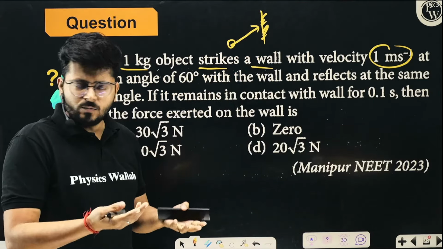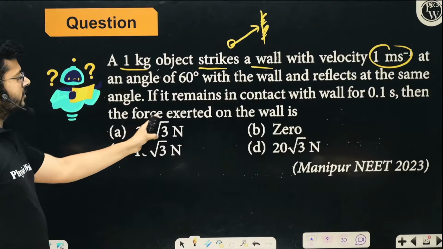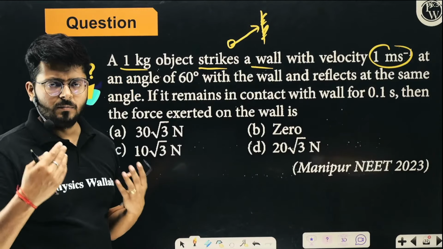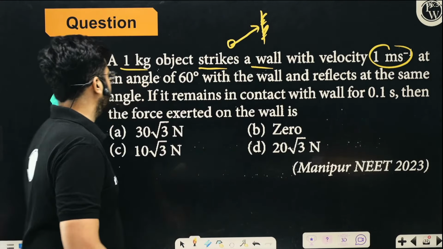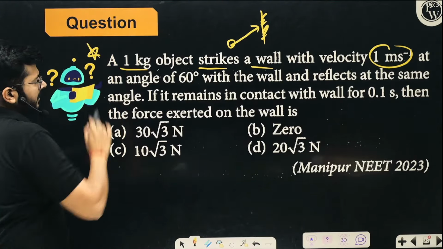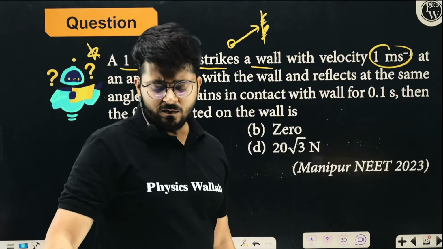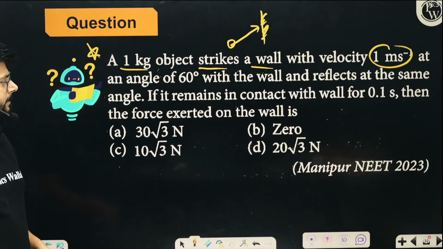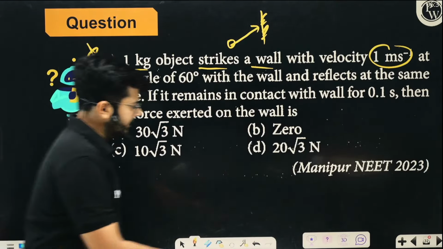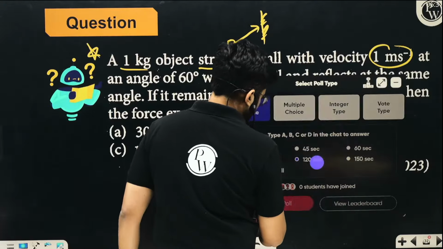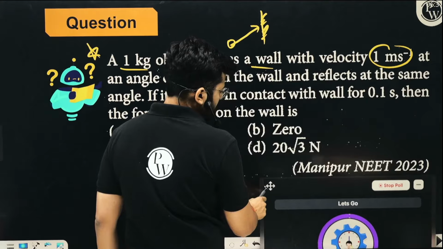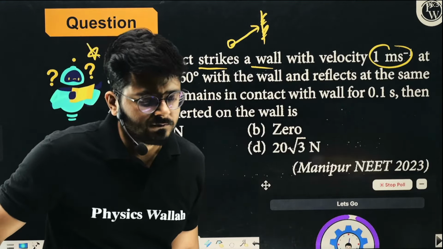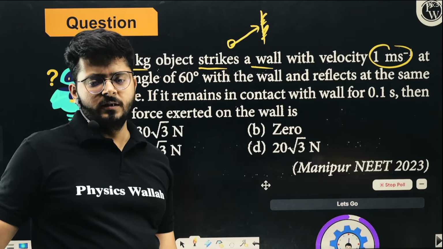It will lose some of its momentum, definitely. Then the force it exerts on the wall is going to be? So how much force it will exert in that much time on the wall? Try to answer it, right? Again, the similar concept, okay? And I will tell you that the impulse momentum equation is going to be very, very important this year, right? Okay, so I should give you some time to solve as well. So try to solve this particular question in the chat box.